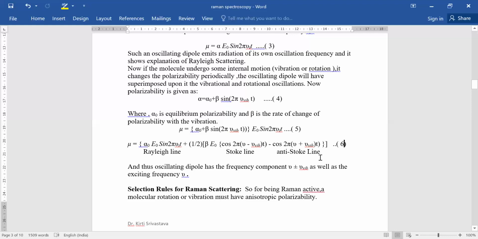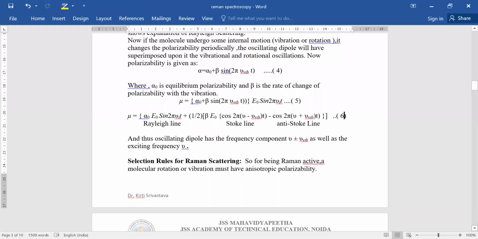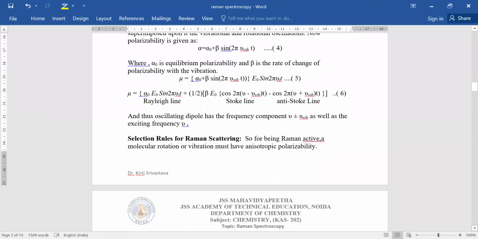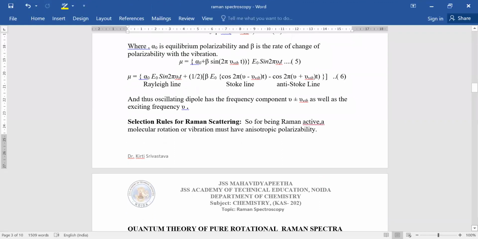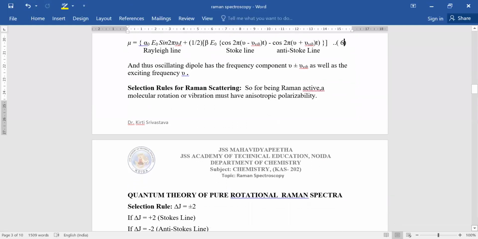So you can say this classical theory is able to explain the origin of all three lines, that is Rayleigh, Stokes and anti-Stokes lines. It means the oscillating dipole has the frequency components nu plus minus nu vibrational as well as the exciting frequency nu. Now the selection rule for Raman scattering.